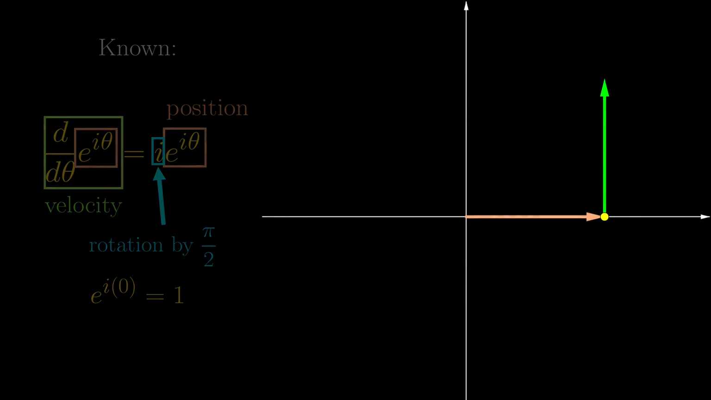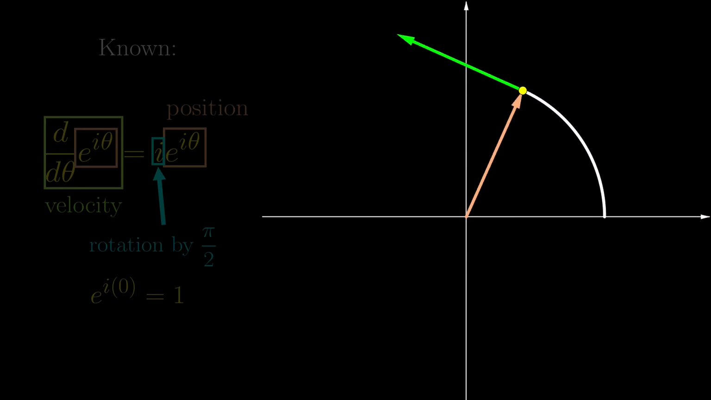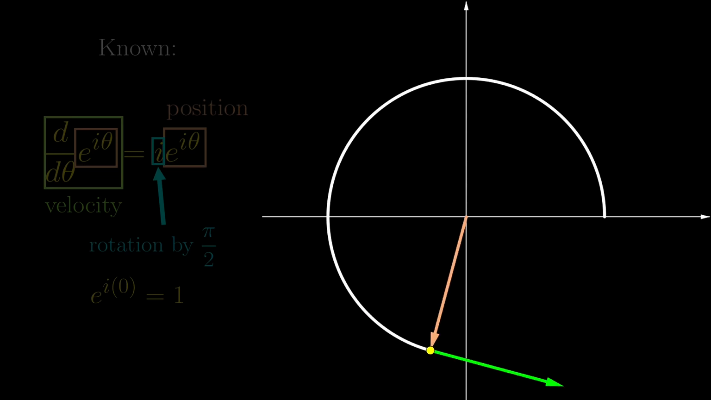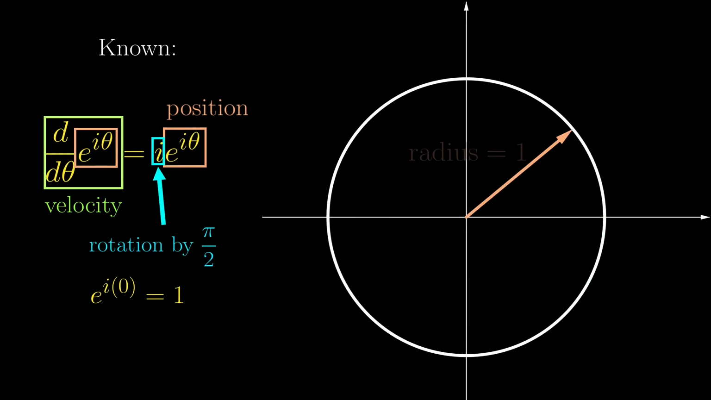So after a very small time, the velocity vector no longer points directly upwards because the position vector is no longer perfectly horizontal. In fact, as time goes on, the trajectory is exactly a unit circle. Throughout the trajectory, the position vector has length 1, and so the speed is 1 throughout the journey because the velocity is simply rotating the position vector with no stretching.